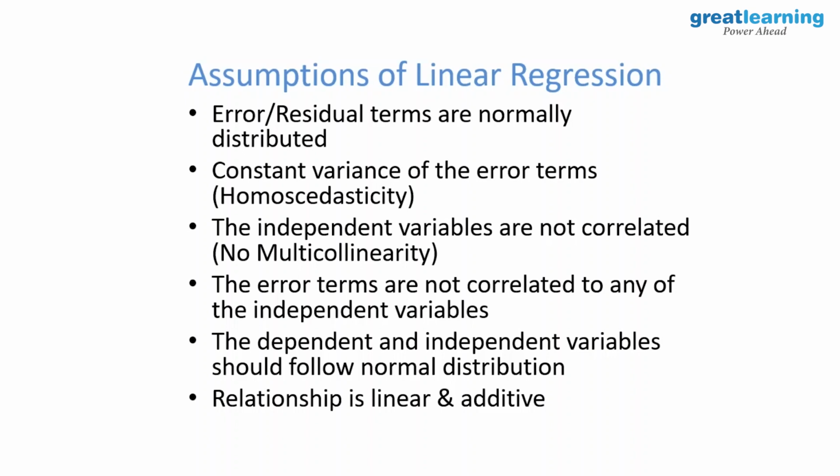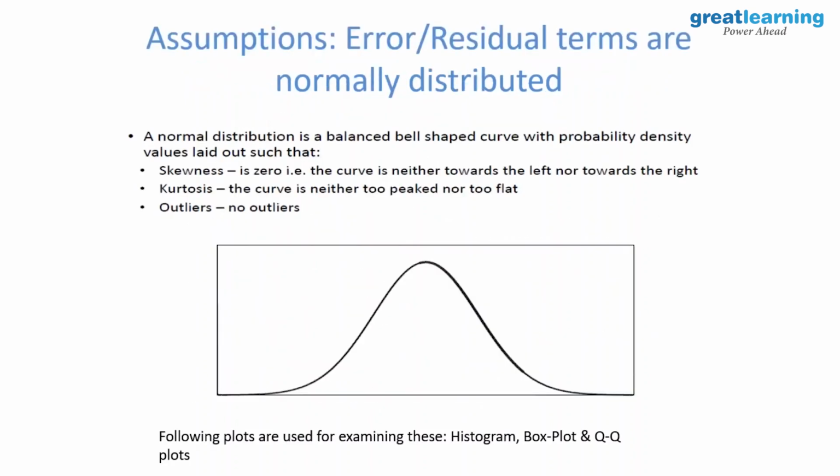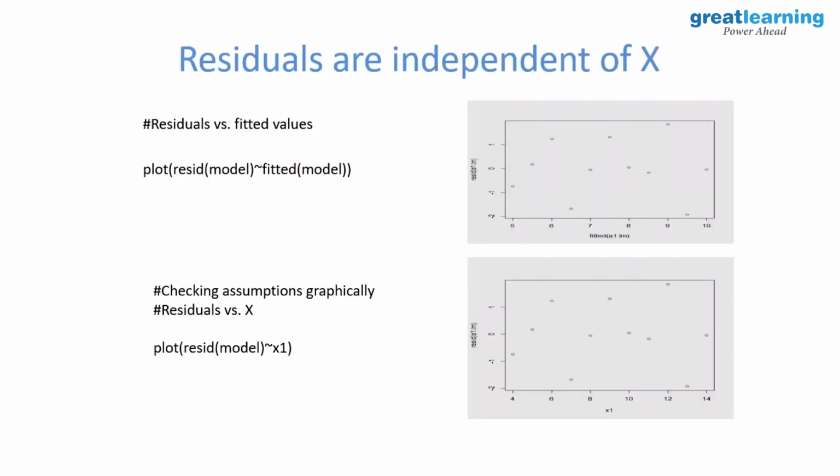Again, the relationship is linear and additive. Okay. So how do you check whether the residual terms are normally distributed? Basically, with the help of skewness. For a normal distribution, skewness should be 0, right? Okay. Kurtosis, the curve is neither too peaked nor too flat, and there should be no outliers. Okay. So how can you do that? With the help of histogram, box plot, QQ plot, right? These are the plots which help you do that. Residuals are independent of X.